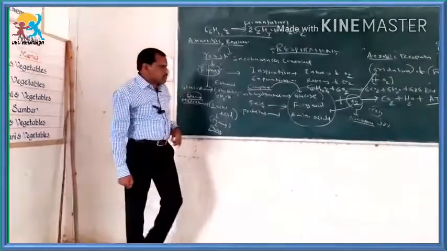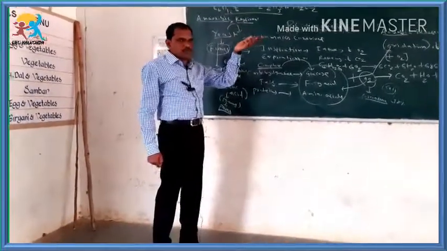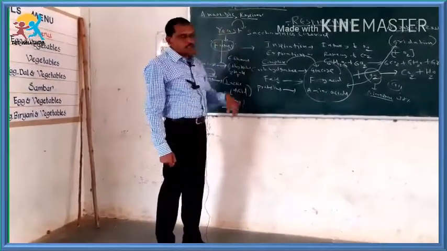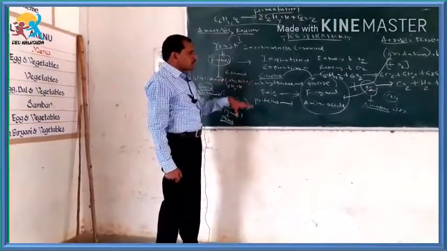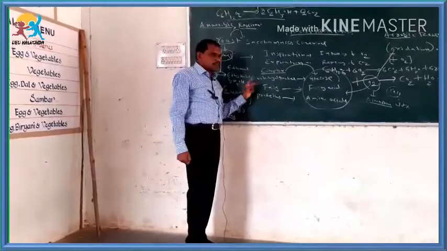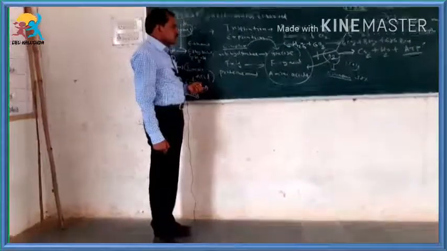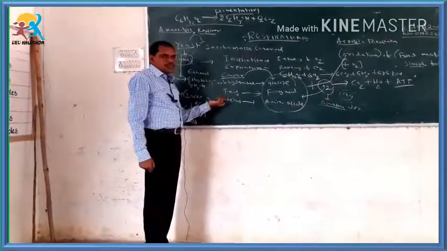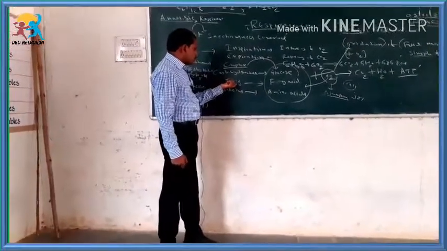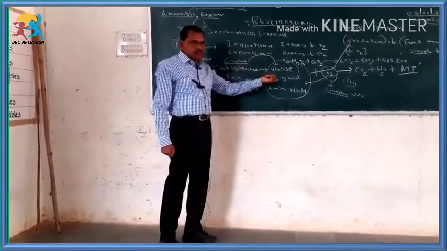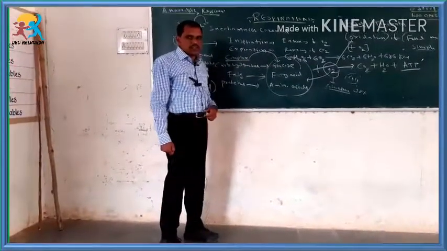So here, students, you have to write the answers for aerobic respiration, anaerobic respiration, differences between aerobic respiration and anaerobic respiration, and equations for aerobic respiration, and what is the simplest form of carbohydrate, what is the simplest form of fat, what is the simplest form of proteins. Sometimes they may ask what is the simplest form of protein? You can write the answer: amino acid. What is the simplest form of fat? You can write the answer: fatty acid. What is the simplest form of starch? You can write the answer as glucose.